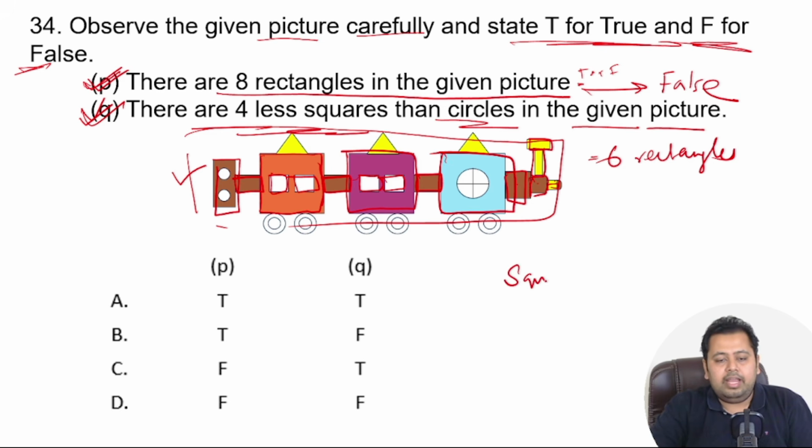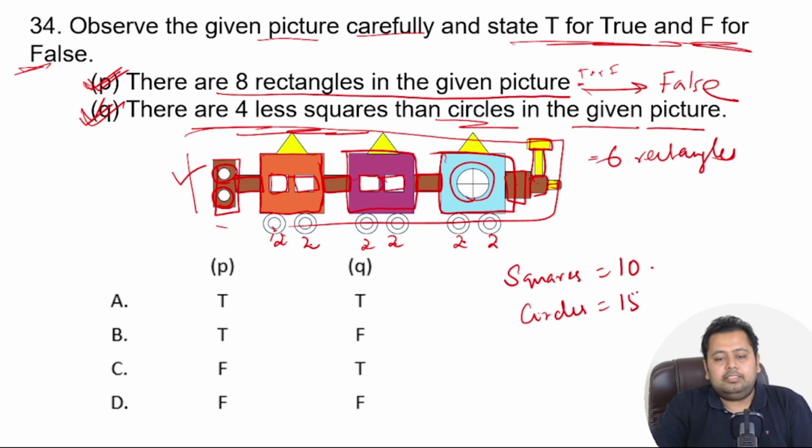So how many squares are there? There are 10 squares, correct? Now we have to find out the circles. In each wheel you can see there are two circles. So two circles here, two here, two here, two here, two here, two here. If you add 2 plus 2 is 4, plus 2 is 6, plus 2 is 8, plus 2 is 10, plus 2 is 12. So there are 12 circles here. This is the 13th circle. This is the 14th circle. This is the 15th circle. So there are 15 circles, right?